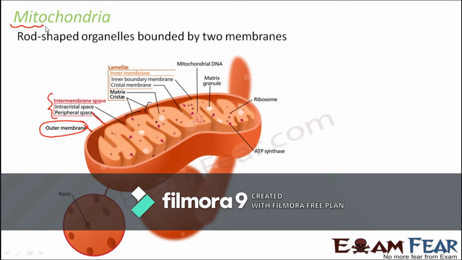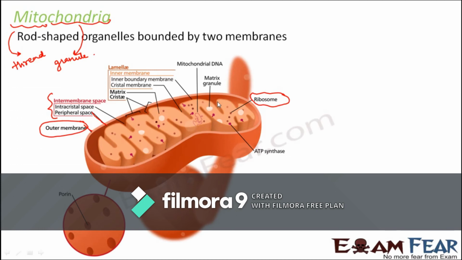Now, why is it named mitochondria? The word mito means thread. And the term chondria, what does it mean? It means granule. So it is something like thread-like structures with granules over it. That is why it is mitochondria. We will get to know this more when we look at its structure. The granules here are in the form of ribosomes, which are present over the mitochondria. And what are the threads? The structures you see on the mitochondria are like a combination of a lot of threads. That's why it is named mitochondria.